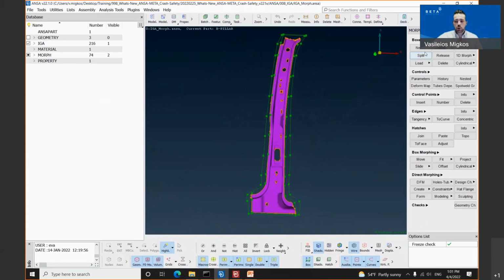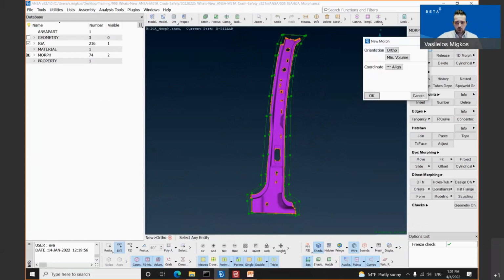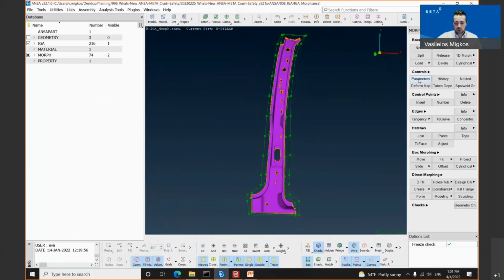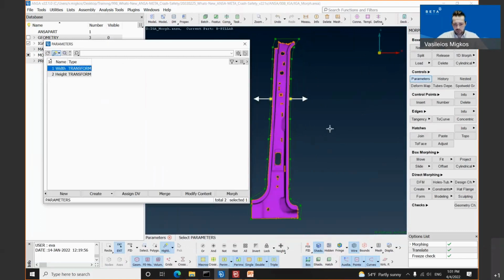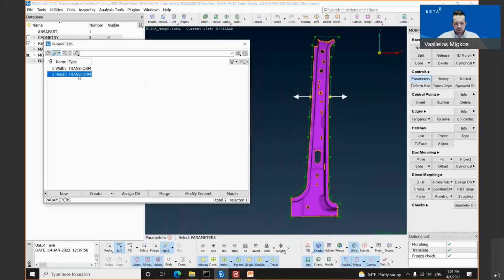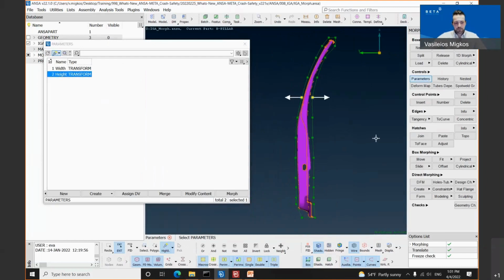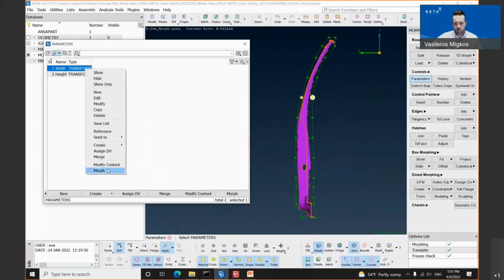The only box which works for the moment for the IGA is the option ortho. We have created 2 parameters for this example. We are modifying the width of this B pillar as well as the height. Once the user has created the parameters, the only thing he needs to do is select the parameters, right-click, morph.